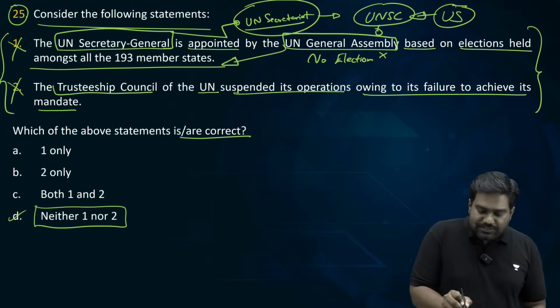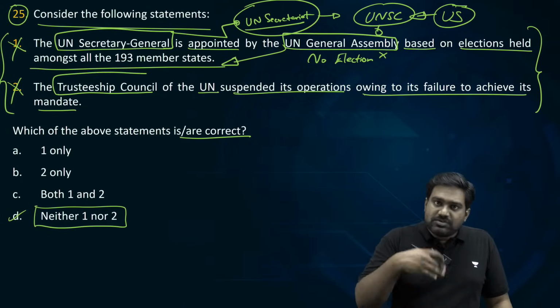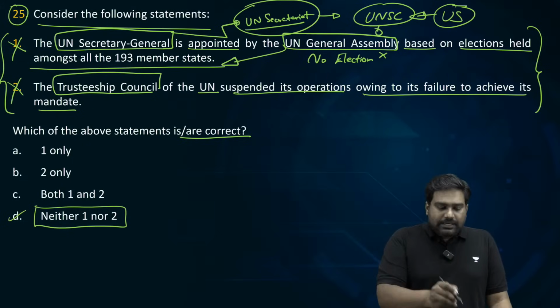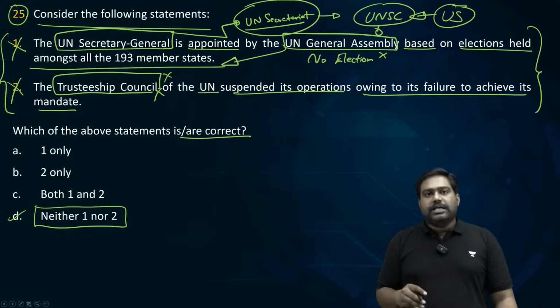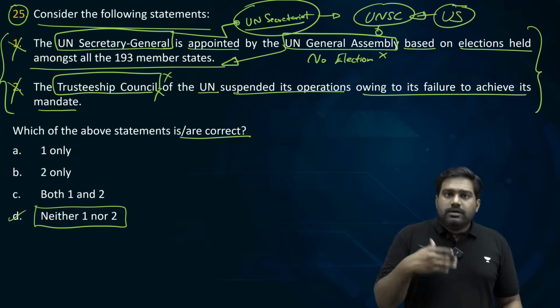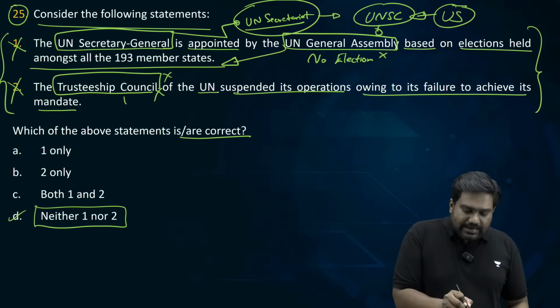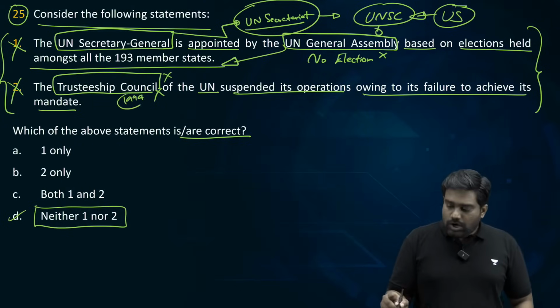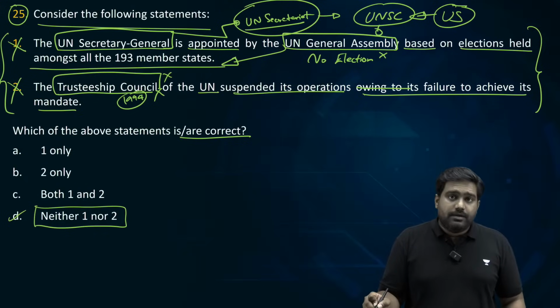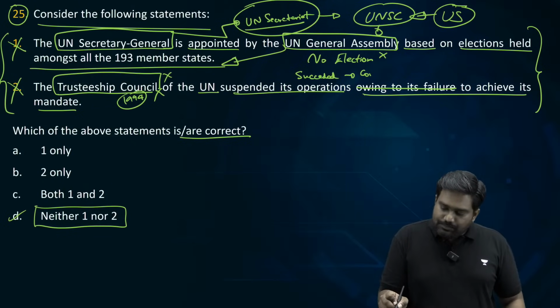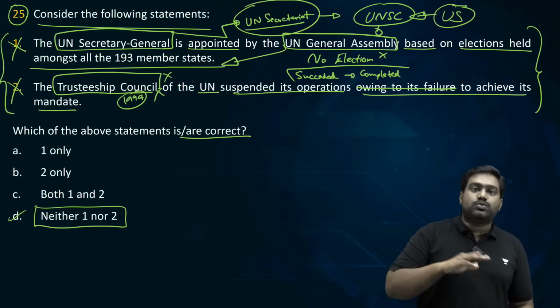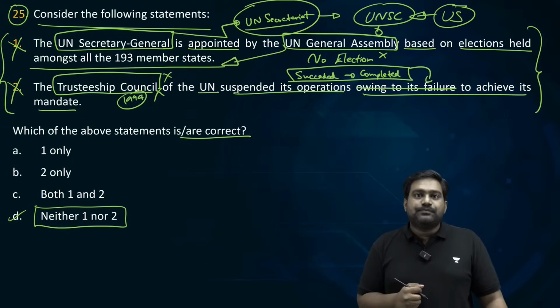Next, Trusteeship Council. Trusteeship Council is another primary organ, but it no longer functions. It's not operating anymore. It shut down its operations in 1994, not because it failed. It actually succeeded. It fulfilled its mandate. It completed the purpose for which it was set up. And that is why the Trusteeship Council was wound up in the 1990s.